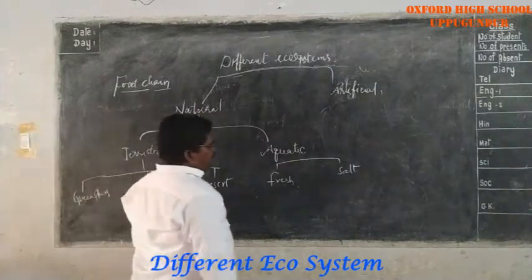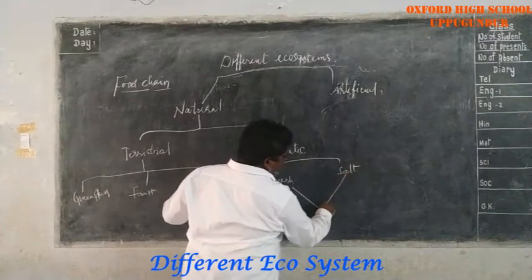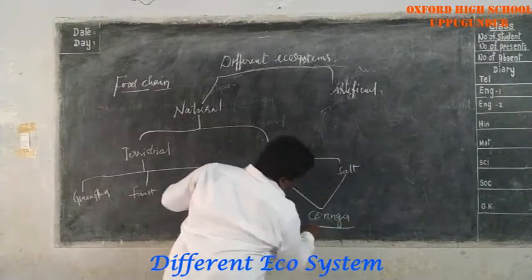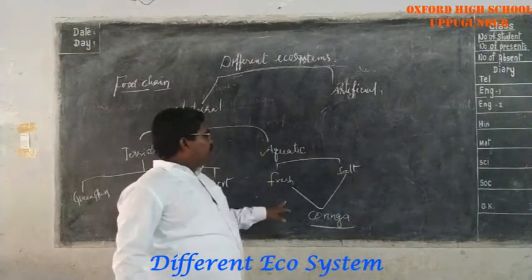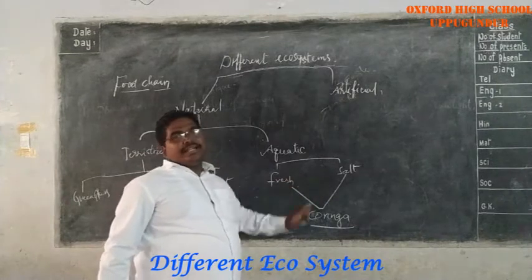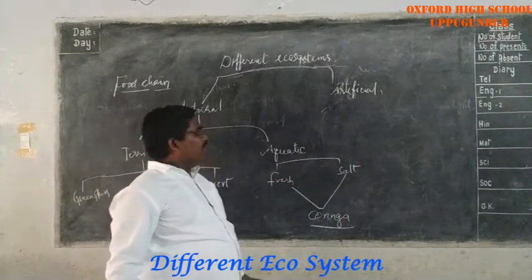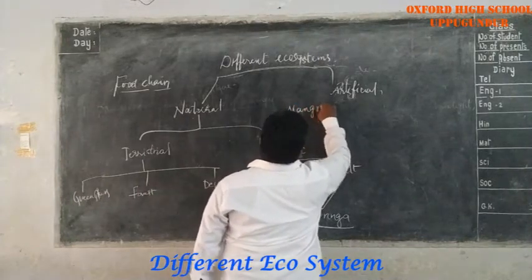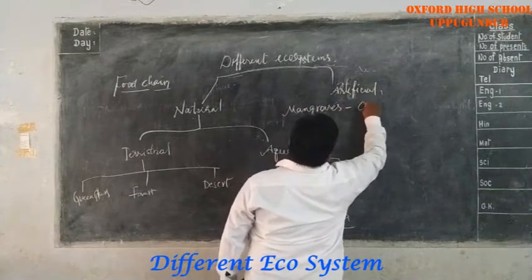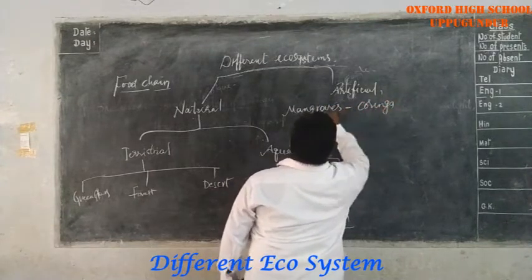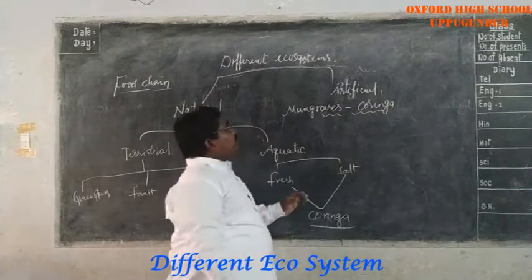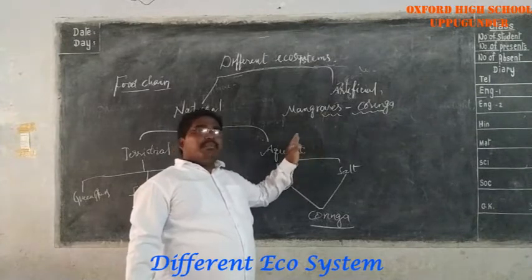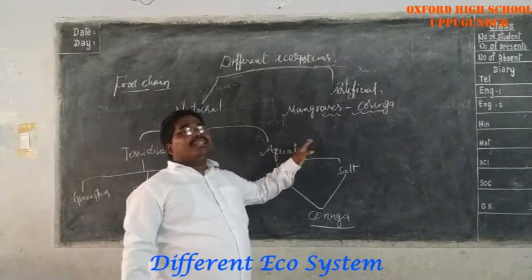Here I am going to explain about the Koringa ecosystem, which is formed by the mixing of fresh and salt water minerals. That is the mangrove forest. What is that? Mangroves. Koringa mangroves especially we are discussing here. Mangroves are the most productive ecosystems on the earth.